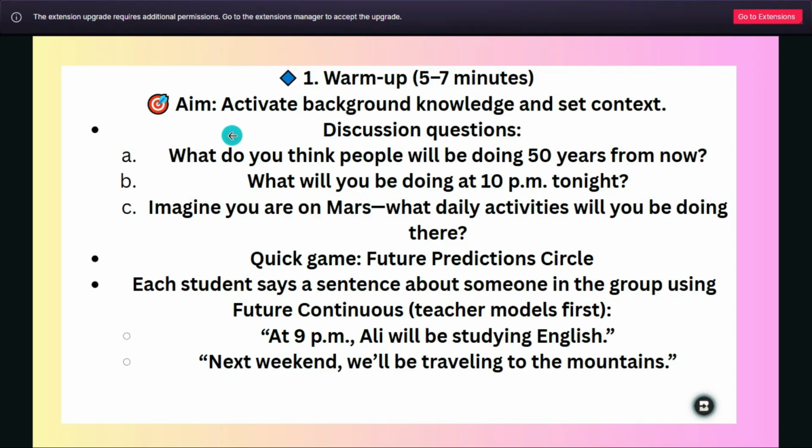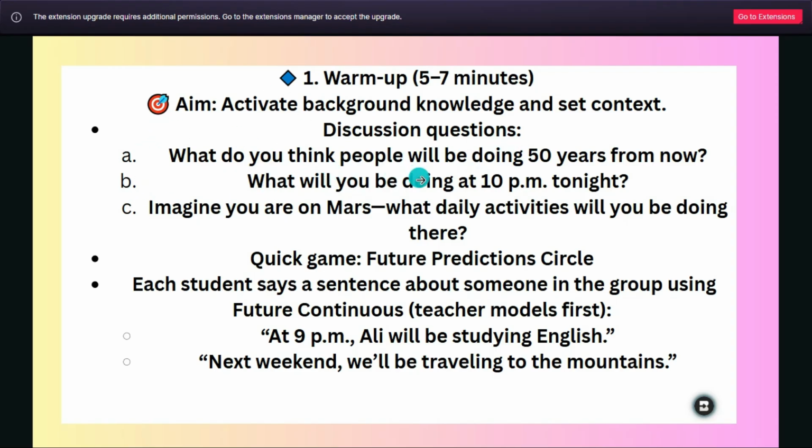So the aim of the activity is to activate background knowledge and set context with discussion questions. For example, if we are going to talk about future continuous, of course we will talk about present continuous and then past continuous, a small review, and then you will move to future continuous. You may discuss the future. After that, you may go to future continuous. So over here, you may discuss questions.